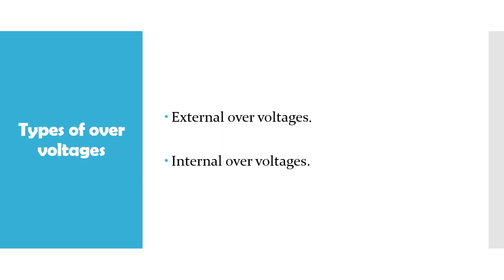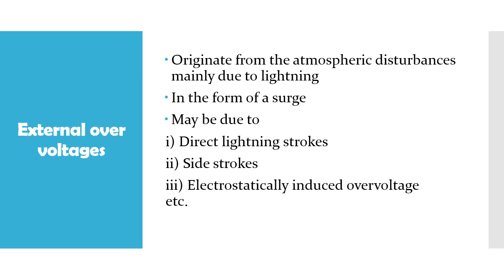The over voltages are mainly two types. The first type of over voltages is known as external over voltages, and the second type is known as internal over voltages. Now let us see the first type, that is the external over voltages. The over voltages which originate from atmospheric disturbances such as lightning are known as the external over voltages.